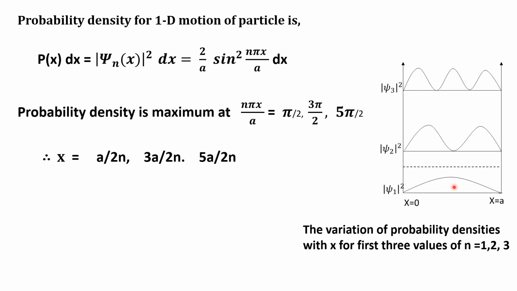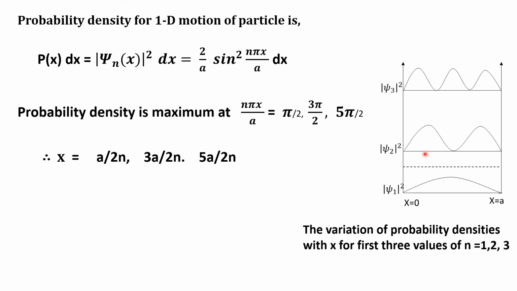For ground state, it shows the probability of finding the particle reaches maximum at the distance x equal to a by 2. Since we put n equal to 1, we get a by 2. On either side of that maximum point, the probability density goes on decreasing and it vanishes at the walls x equal to 0 and x equal to a.